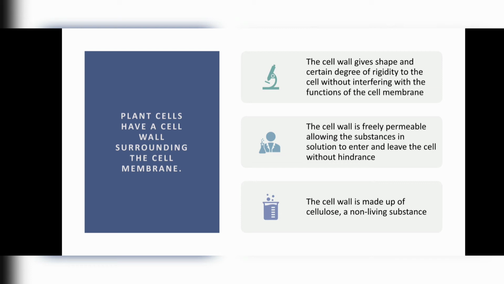First is cell wall, then cell membrane comes. So you can say cell membrane is also covered with cell wall. Why is it covered with the cell wall? To give extra protection to the cell. And then we have, why is it not there in animal cell and why is it there in plant cell.